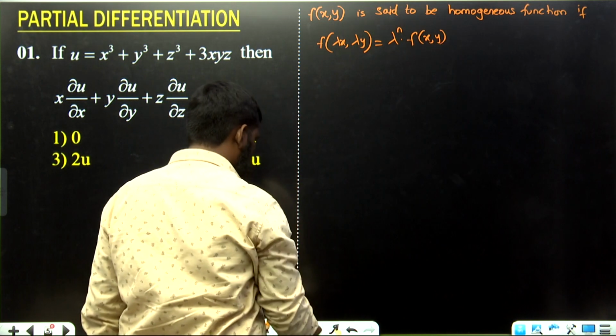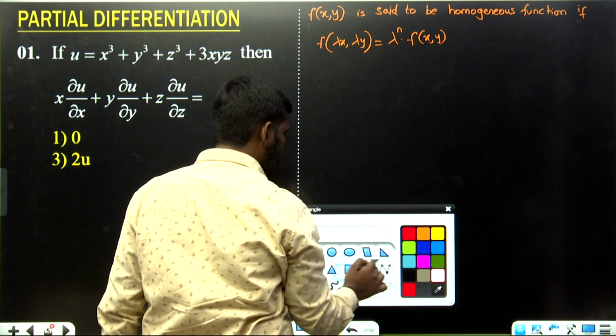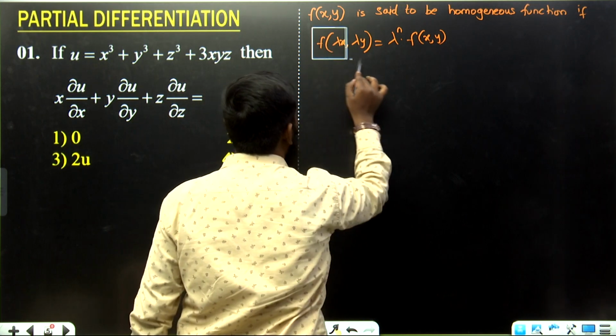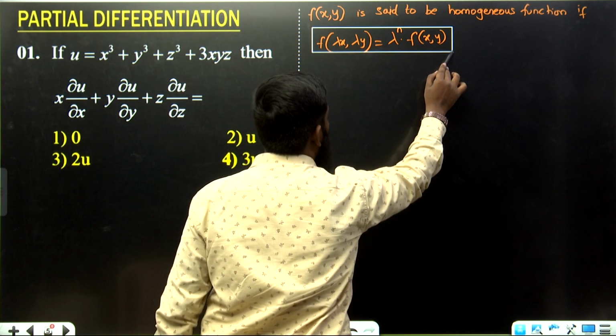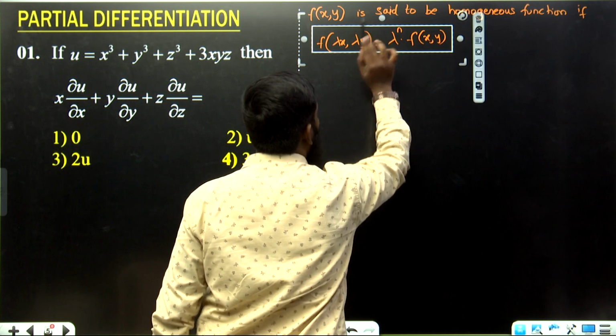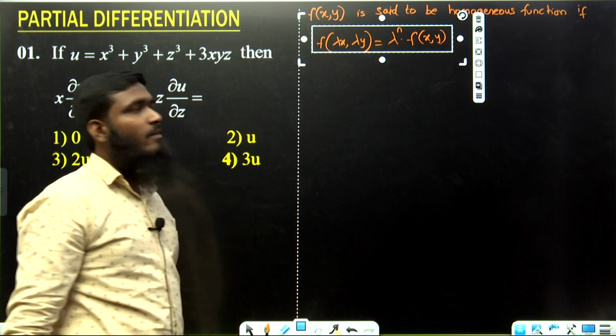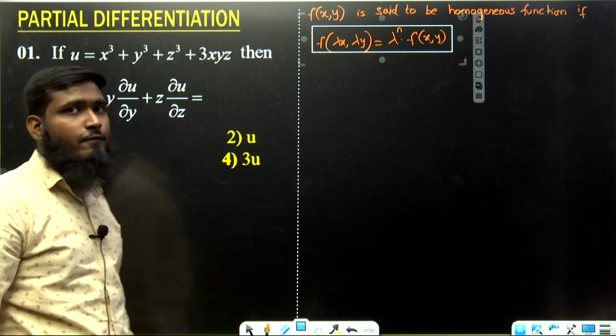This condition is most important over here.